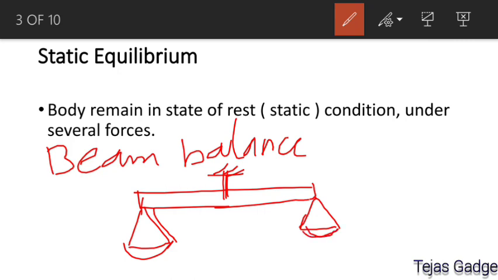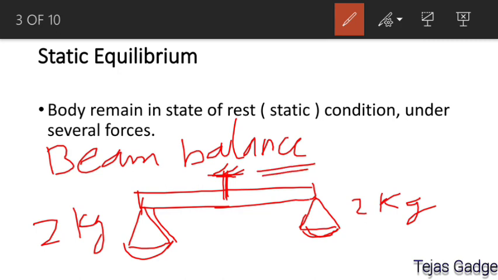So in a beam balance we measure mass, and it is pivoted at the middle. Let us say at the right pan we put a reference mass of 2 kg, and in the left pan a similar 2 kg we get. Is it right? It is the basic principle of a beam balance, that when some amount of mass is taken at the right pan, the same amount of mass will be at the left pan when the beam balance is in balanced condition. Now in that case what will happen actually?